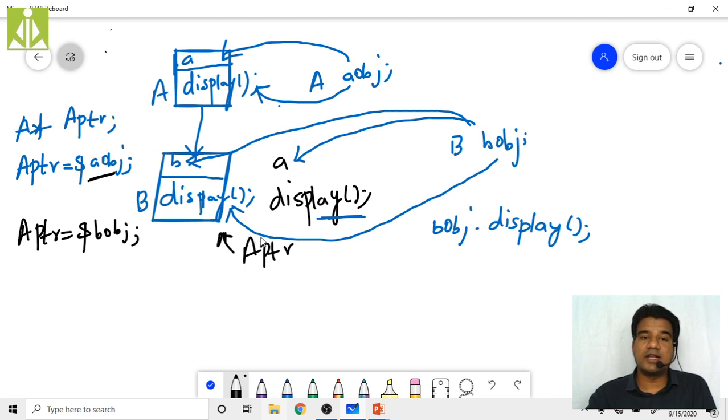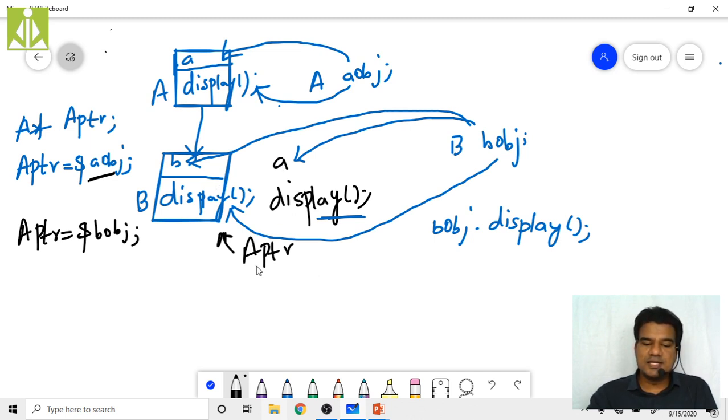So whatever data members or member functions I can access, that will be from the B class object only. I cannot have any direct access to the A class object. Right now my B class object has two direct, actual members, one data member and one member function, and two inherited members, one data member and one member function.